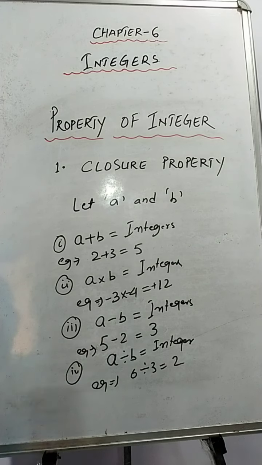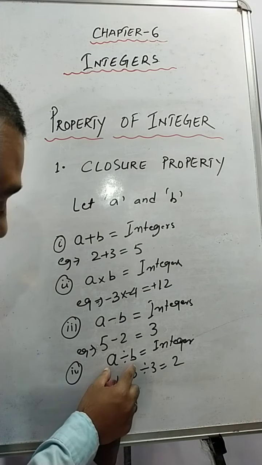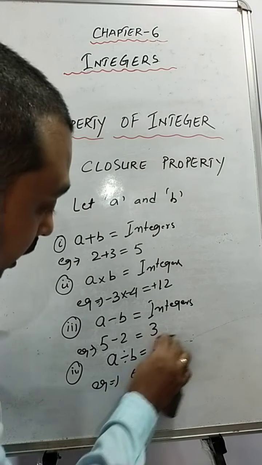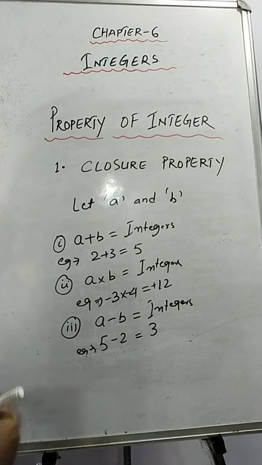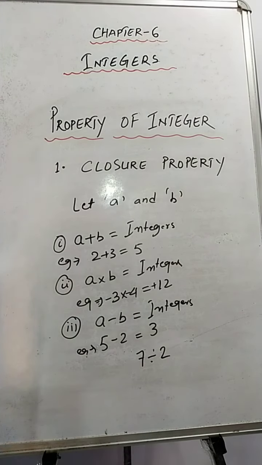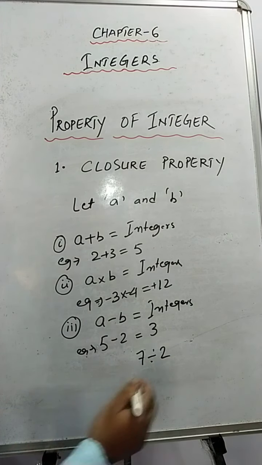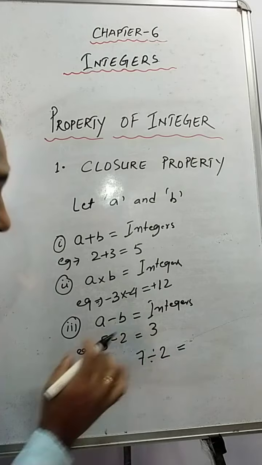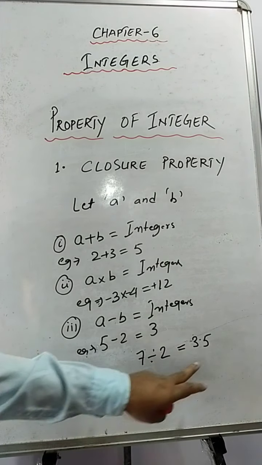But in division, there is some problem, students. Why? Because when we divide two integers, it is not always that we will get an integer. Okay, why? Now see, why it is not possible. As, if you see, suppose 7 divided by 2. So these are both integers, isn't it? 7 is an integer, 2 is also an integer. But when you divide this, you will get the answer in decimal form.